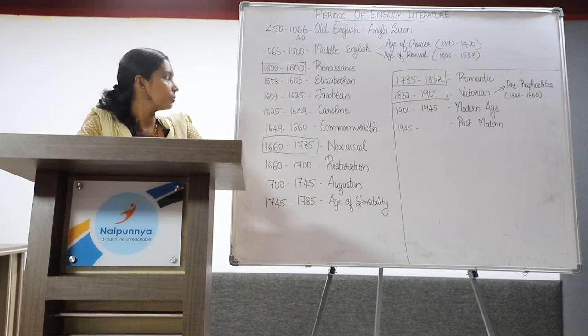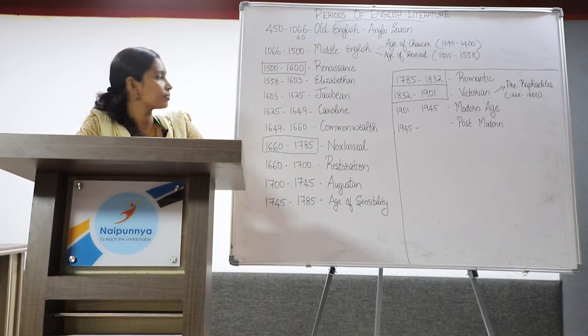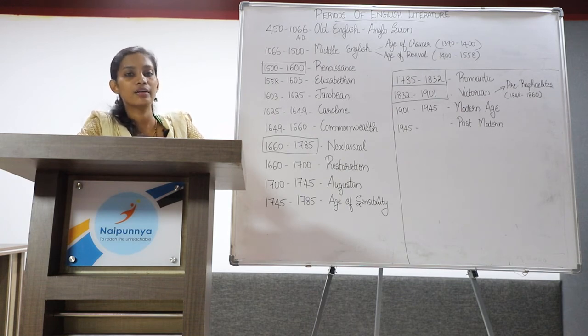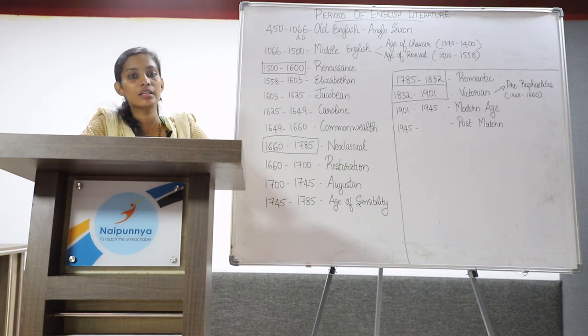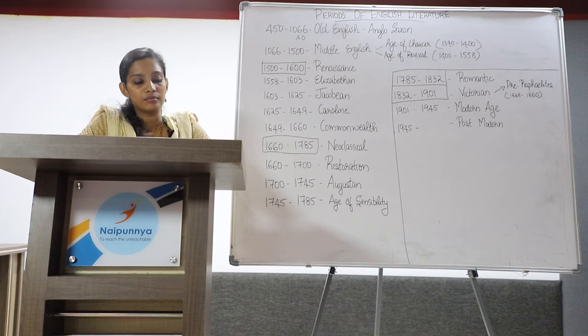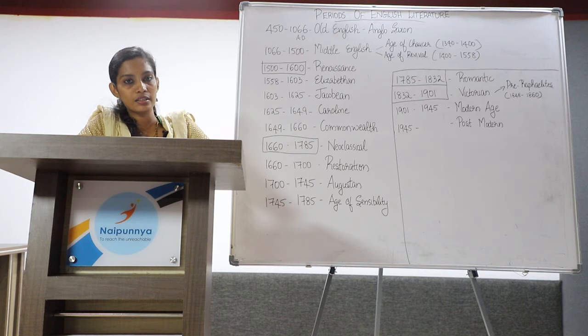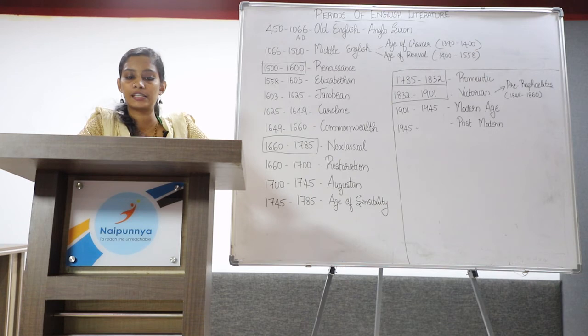Caroline age refers to the reign of King Charles. Charles I was the son of King James I, and he took several wrong decisions which made people throw him out of his throne. And this led to civil war. Major dramatists of this age are Ben Jonson, Beaumont and Fletcher, Chapman, John Webster, and Thomas Middleton. This was the era where we witnessed the metaphysical poets Andrew Marvell and John Donne.